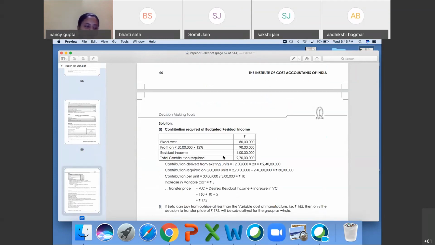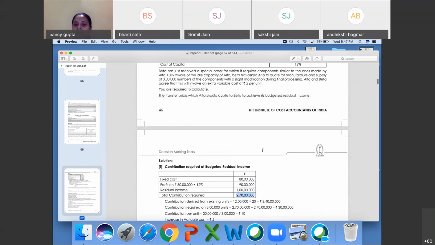See, the formula is there. Sales minus variable cost equals contribution. Contribution minus fixed cost equals profit. Residual income, you can also calculate in decreasing order. Fixed cost plus profit plus residual income will become 2 crore 70 lakh, which will be your contribution. How do we come to residual income now?